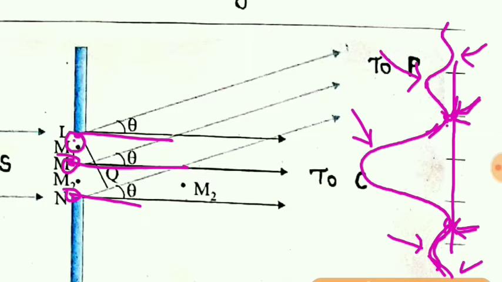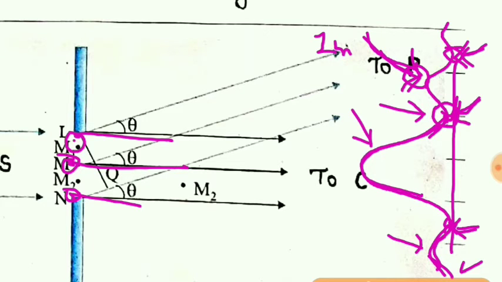So we can call this the first minima, and this the second minima, and the maximum obtained after the central maximum is called the first maxima. So this is the first maxima, this is the first minima on the screen.